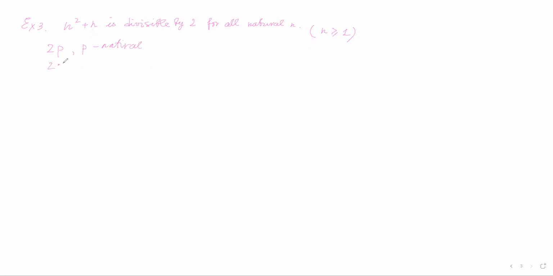So for example, 2 multiplied by 3 equals 6, divisible by 2. So this is just a definition of what we consider divisible by 2, because when saying divisible by 2, how do you understand this? That's not a formula, right? So actually we can represent it as 2 multiplied by some natural number p or q or whatever. A natural number is a number like 1, 2, 3, or 4, 5, 6, and so on.